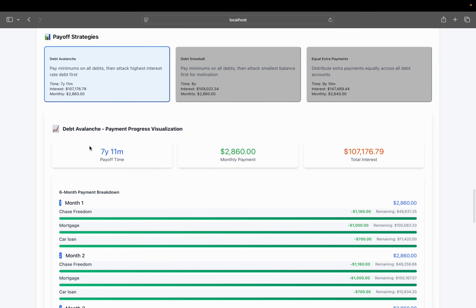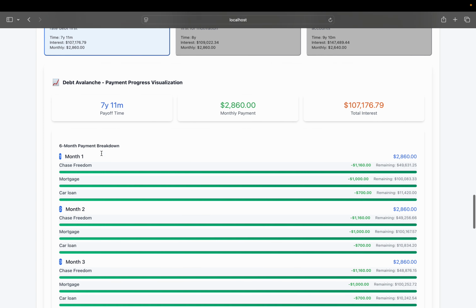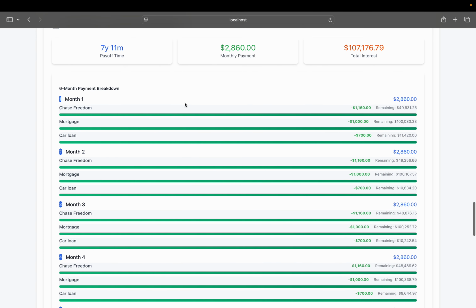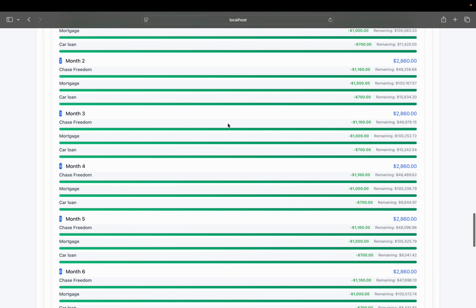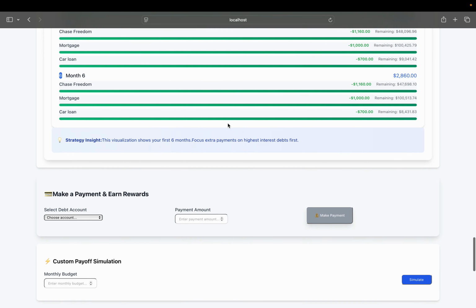If we follow the avalanche method, she will be able to pay her debt in 7 years and 11 months, and the monthly payments are there. Here it's splitting it into a month-wise breakdown.